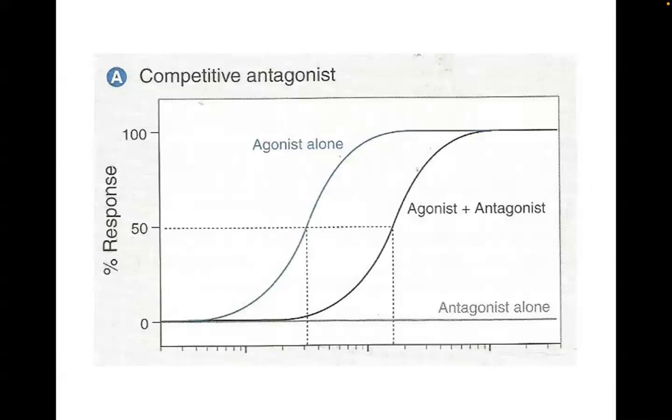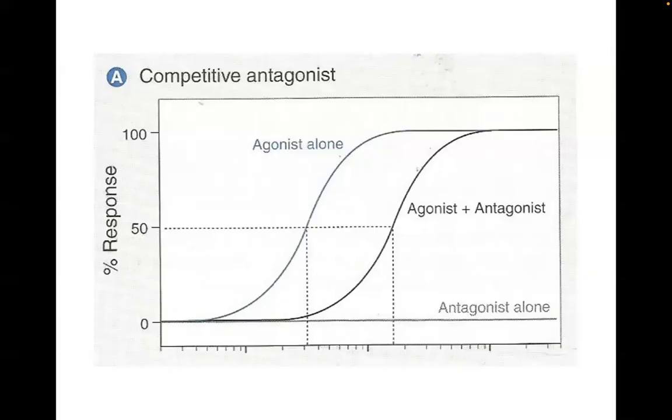So this will help you understand my statement, no. So the flat line here, you don't get a response because you have the antagonist there. Okay. Now what happens if you have only the agonist? So you see this curve, no. What happens if both are present?